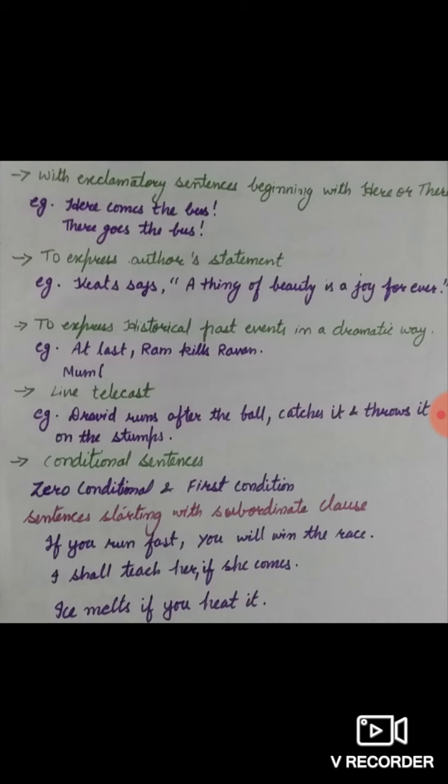Like, at last, Ram kills Ravan, or Mumtaz, the beloved wife of Shah Jahan, asks him to build a monument after she passes away. We are describing these historical events in present indefinite tense in order to make them more interesting, more dramatic.